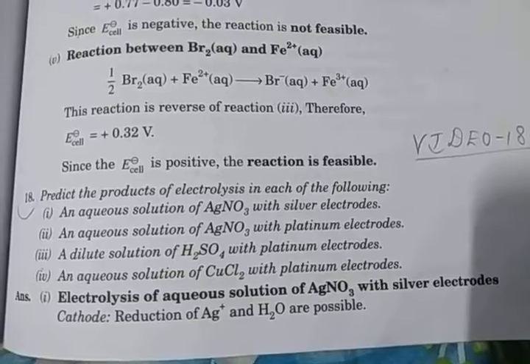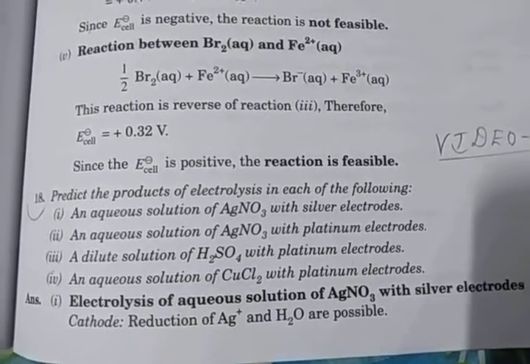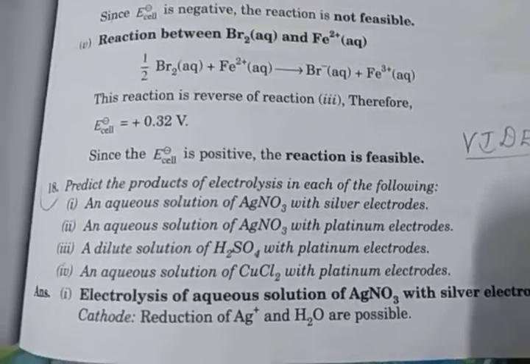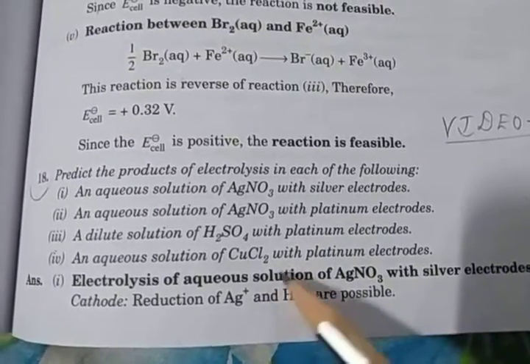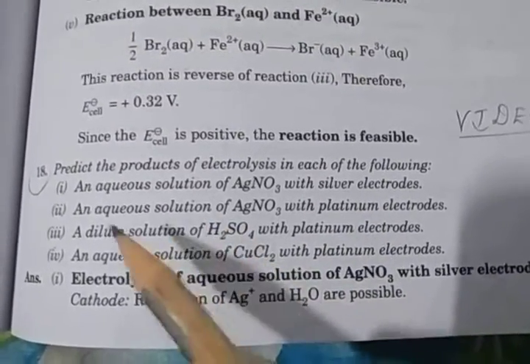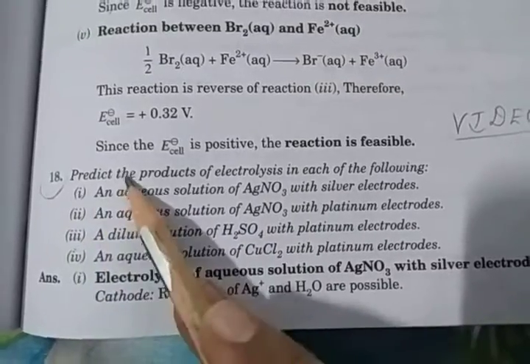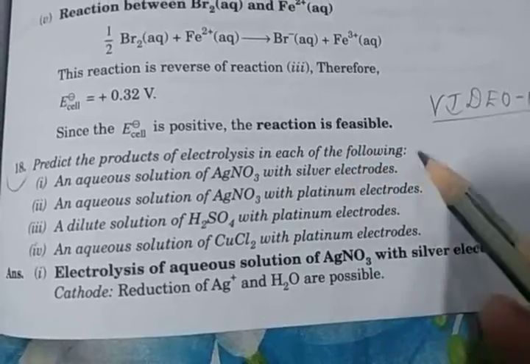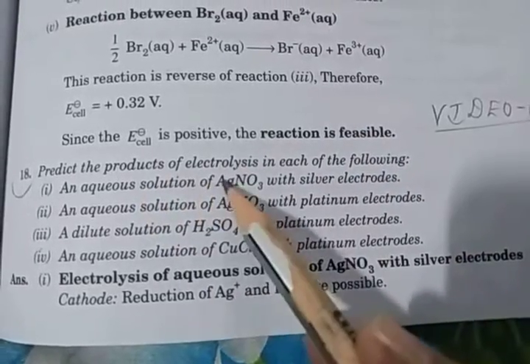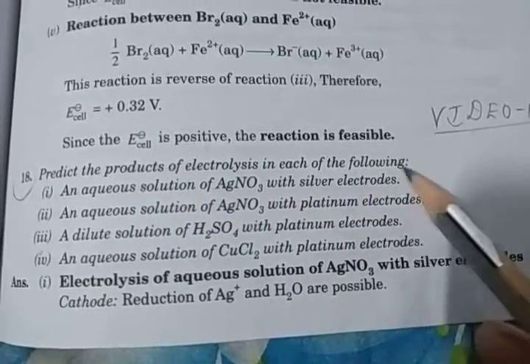In this video I will explain the revision of chapter number 3, electrochemistry. I will explain questions of electrochemistry. Question number 18: Predict the products of the electrolysis in each of the following.